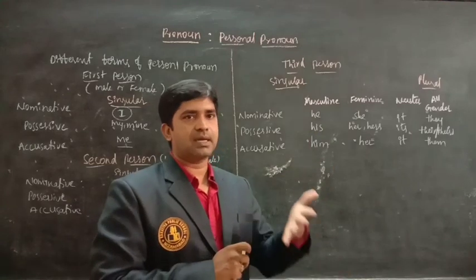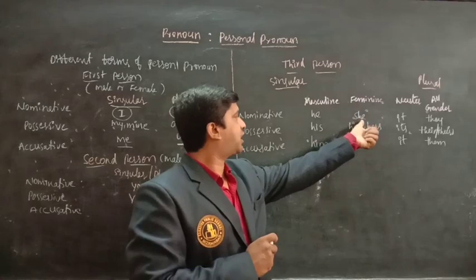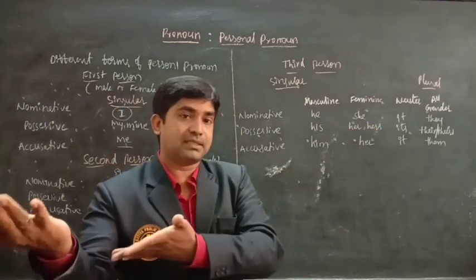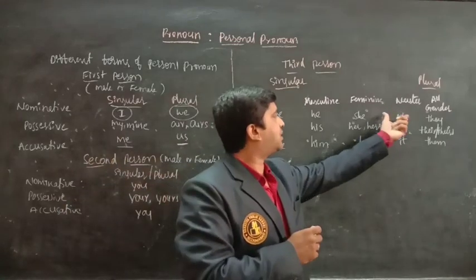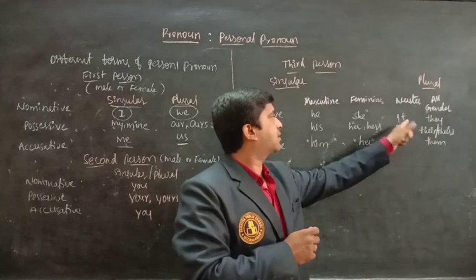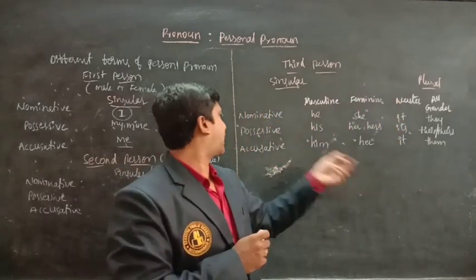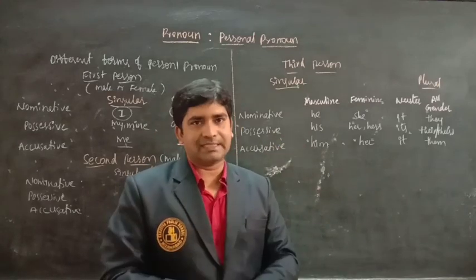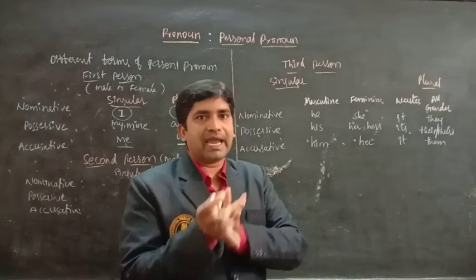This book is his. If it is feminine, she, and in the possessive: this book is hers, or her. For the neuter gender we use it, in nominative and accusative also it. When it is possessive we use its: this one is its.